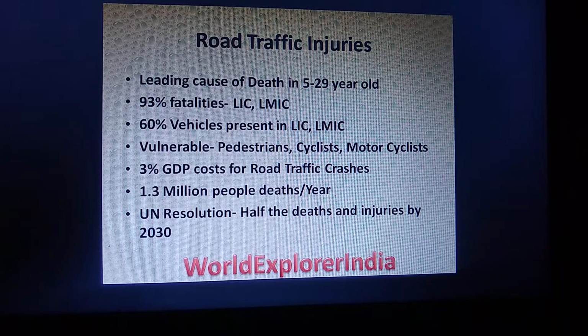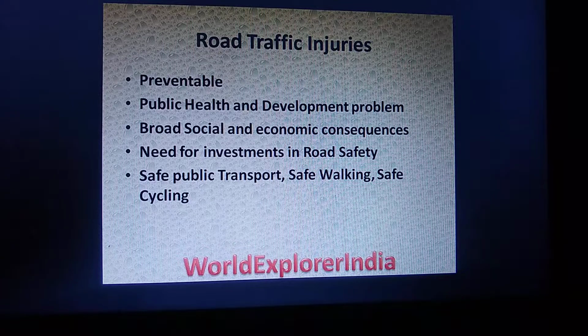Road traffic crashes cost 3% of GDP, with 1.3 million deaths per year. So there is a UN resolution to halve the deaths and injuries by the year 2030. Road traffic injuries are preventable, and it is a public health problem which has broad social and economic consequences.